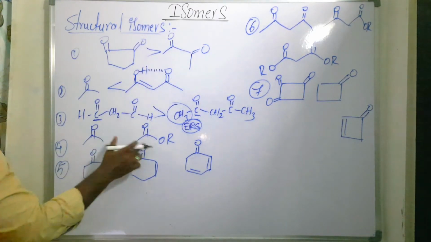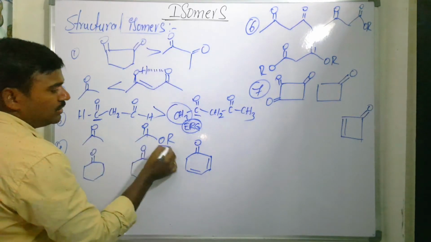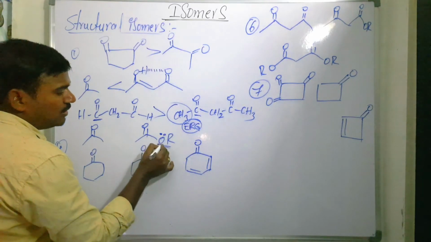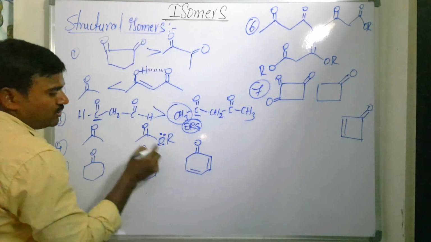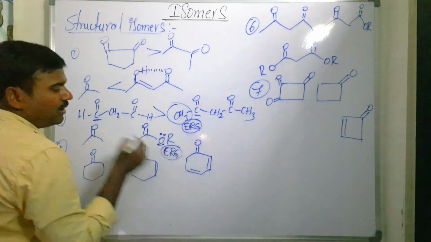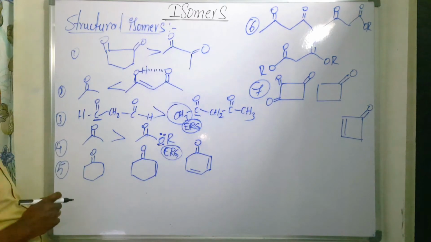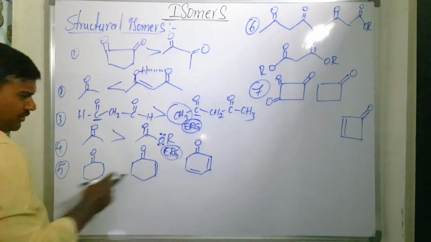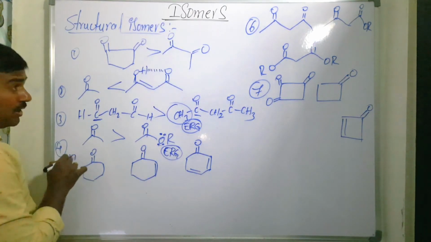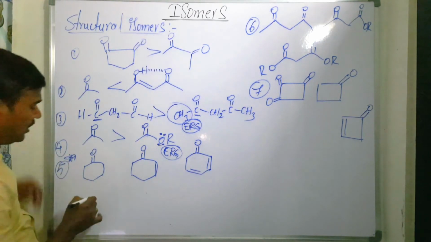Now you compare these two. It is a keto group, and here an ester group is there. This ester group is also an electron releasing group, oxygen. So it is an electron releasing group. What will it do? It decreases the enol content. So which is the major one? This keto is the major enol content. This is most important, the fifth one as well as the seventh one. Very important.